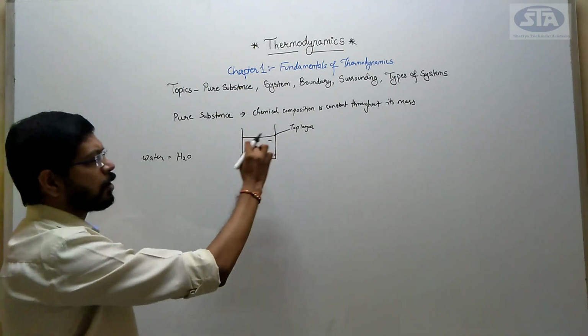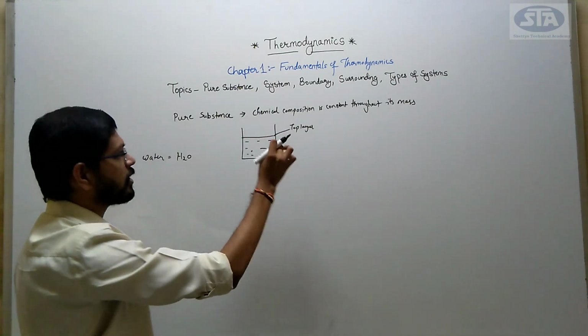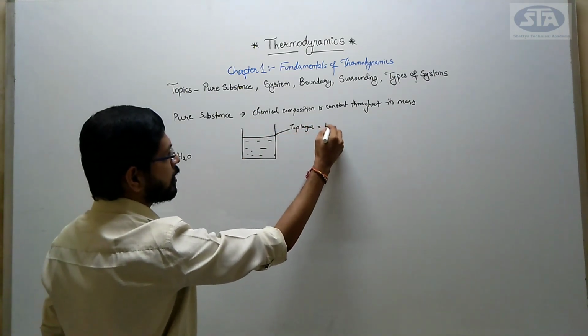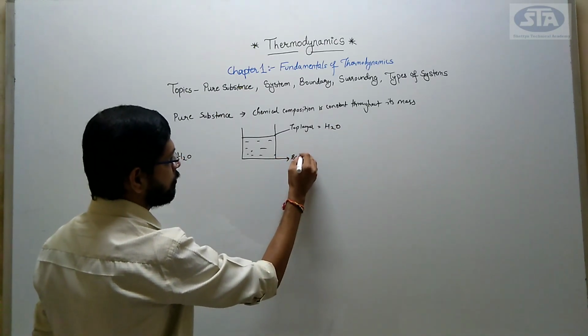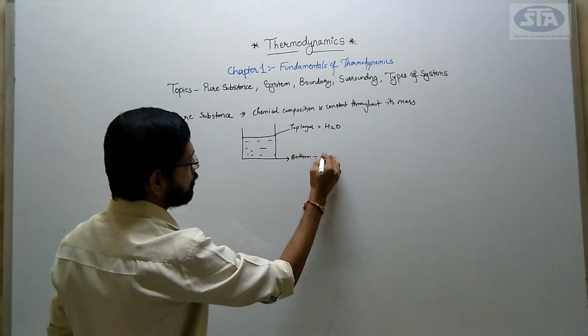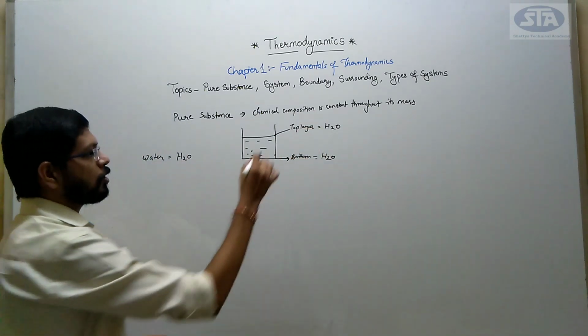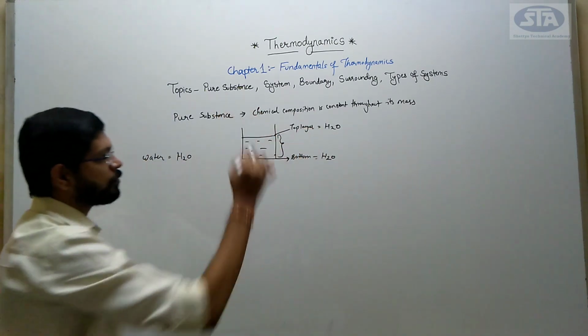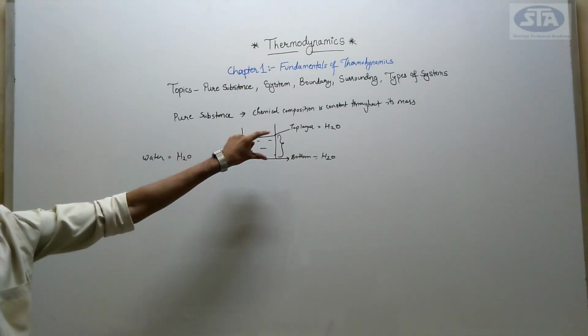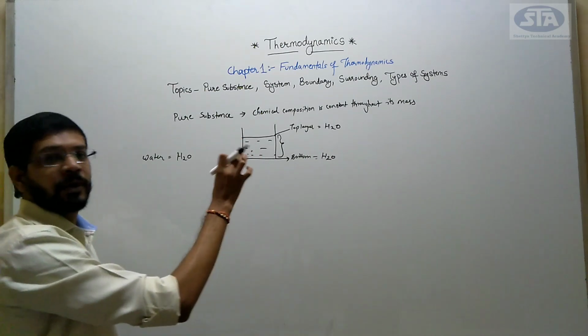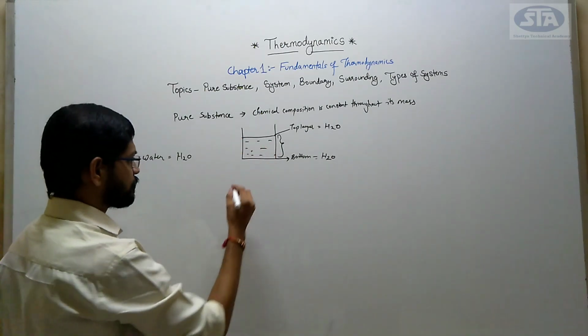The top layer, what would be the chemical composition in this barrel? It will be nothing but H2O, right? And at the bottom also H2O, right? So throughout these layers we can say that in this barrel water is present, that is H2O is present. So it is an example of pure substance.